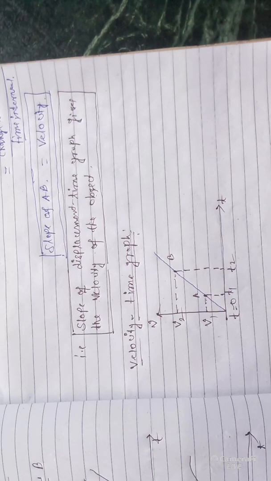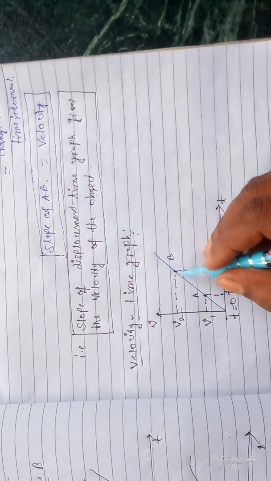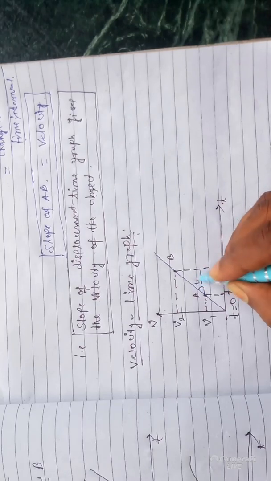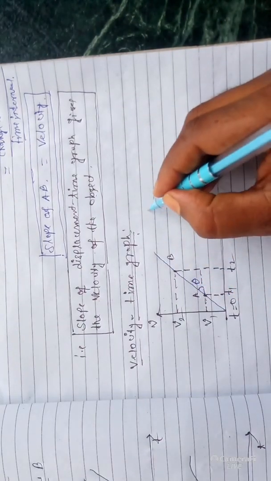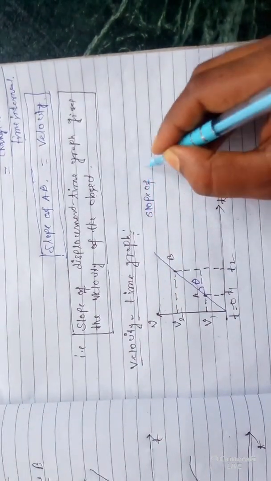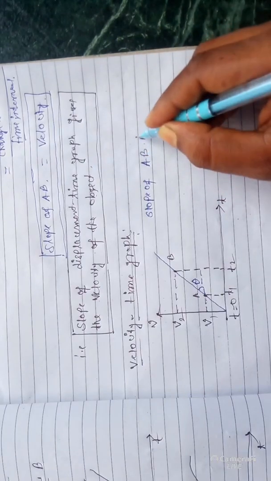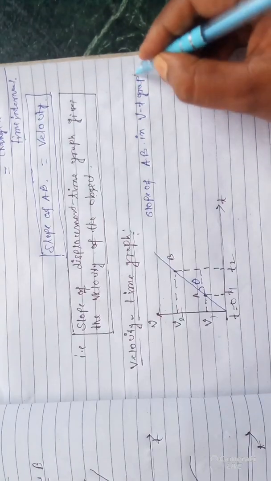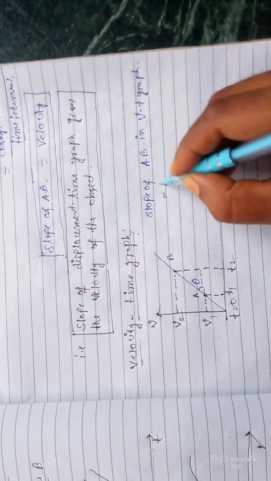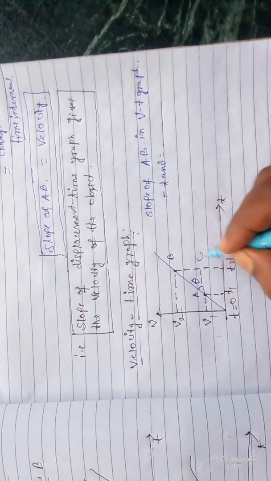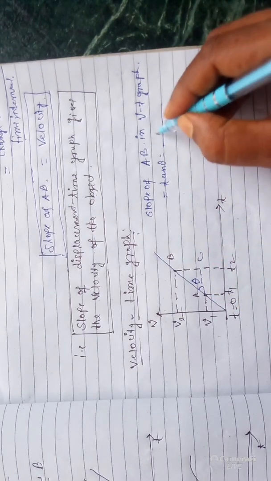Okay, now we will calculate the slope. You have to take the slope between the points A and B. You can take any point along this line. So I am writing the slope of AB in the VT graph is equal to tan theta. Tan theta means height by base, so I am taking the point named this, BC by AC.